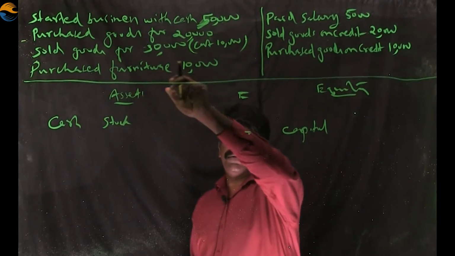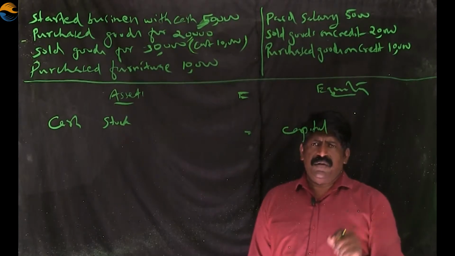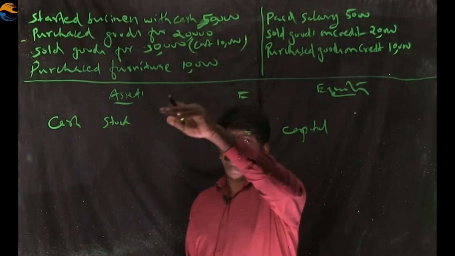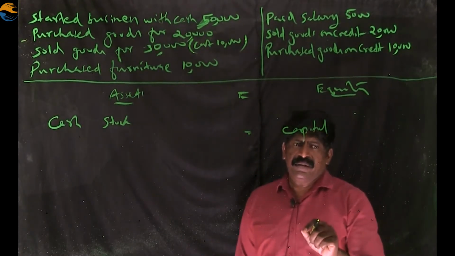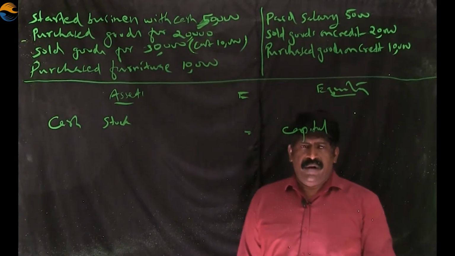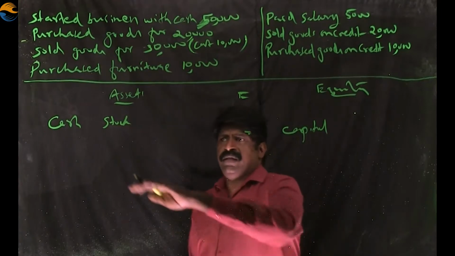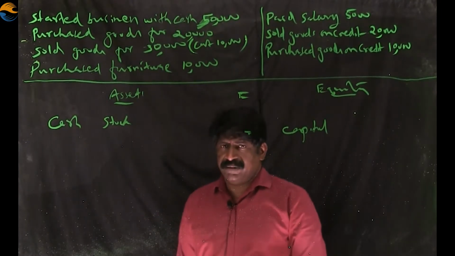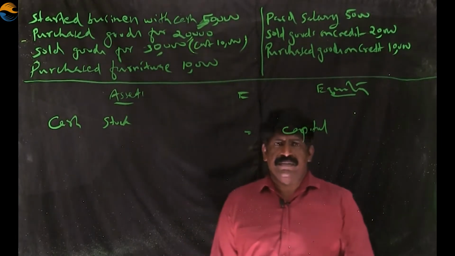Sold goods for 30,000, its cost 10,000. The actual real cost of the product is only 10,000. It was now sold for rupees 30,000, which means the organization earned 20,000 profit out of this. The profit is adjusted with the capital, and cash comes into the business. That will be adjusted with cash, and when stock goes out, it will be adjusted with the stock.